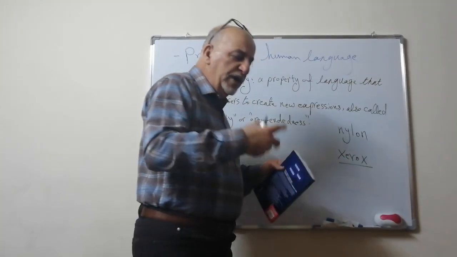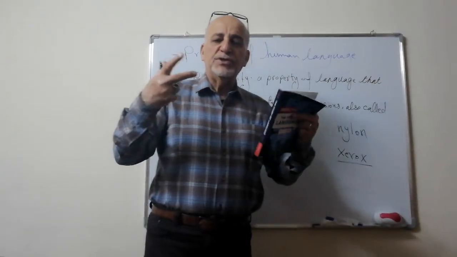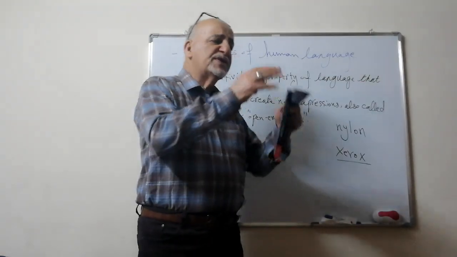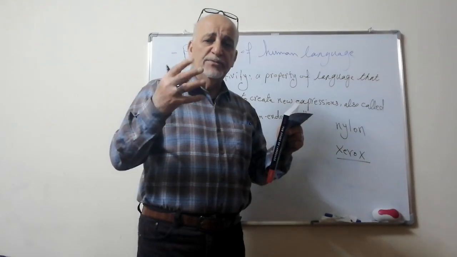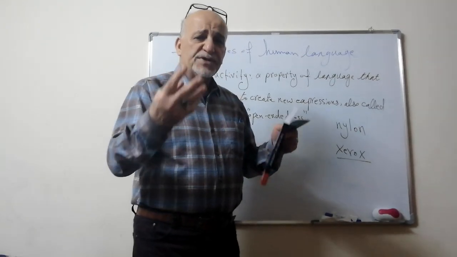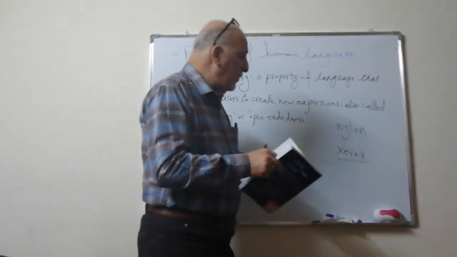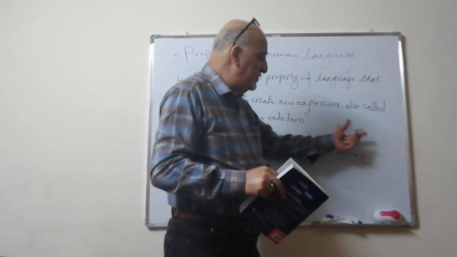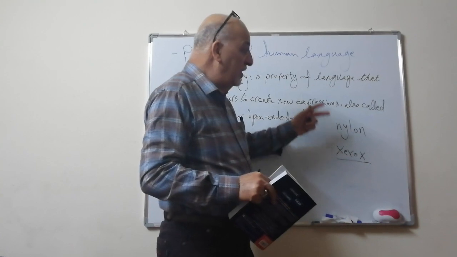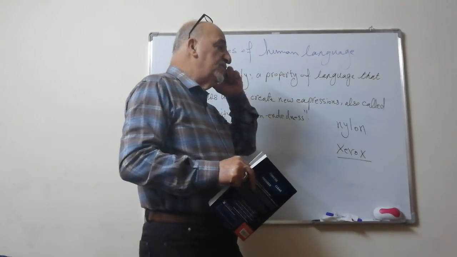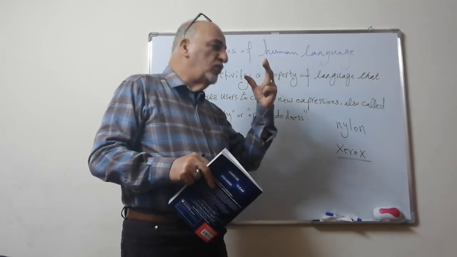So when we have a new object or a new situation, we need to describe it. How do we describe them? We describe them by using words, giving them names. When I mention the word nylon, what comes to your mind?